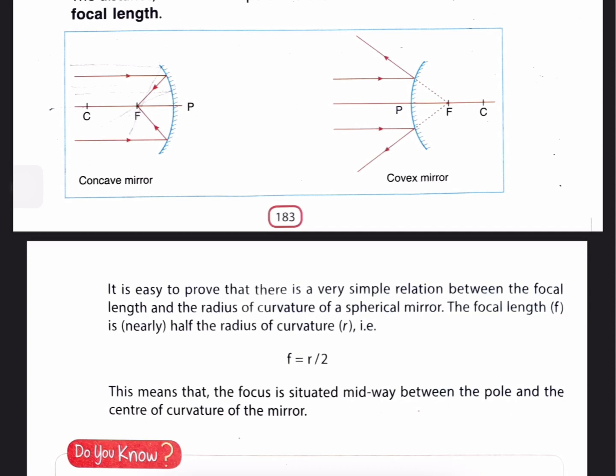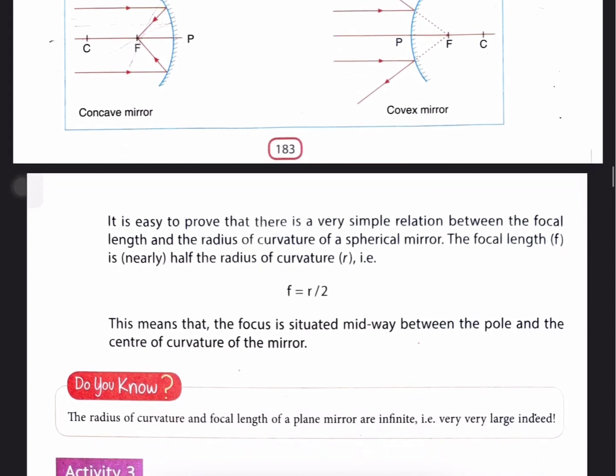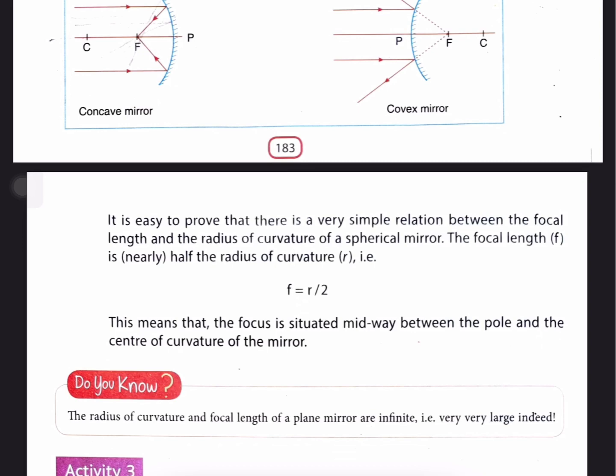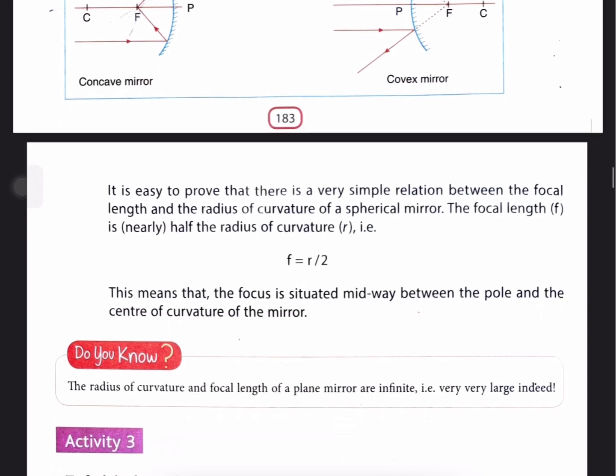The focal length f is nearly half the radius of curvature r, that is f = r/2. This means that the focus is situated midway between the pole and the center of curvature of the mirror.